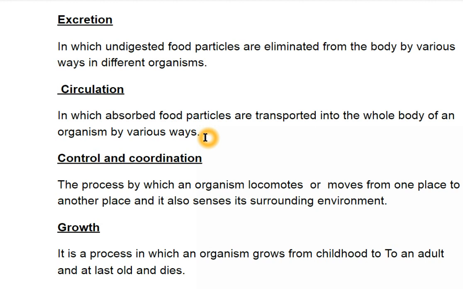The next is control and coordination, the process by which an organism locomotes or moves from one place to another place, and it also senses its surrounding environment. That means the response which a living being makes in relation to external stimuli is called control and coordination. The next is growth. It is a process in which an organism grows from childhood to an adult and at last becomes old and dies.